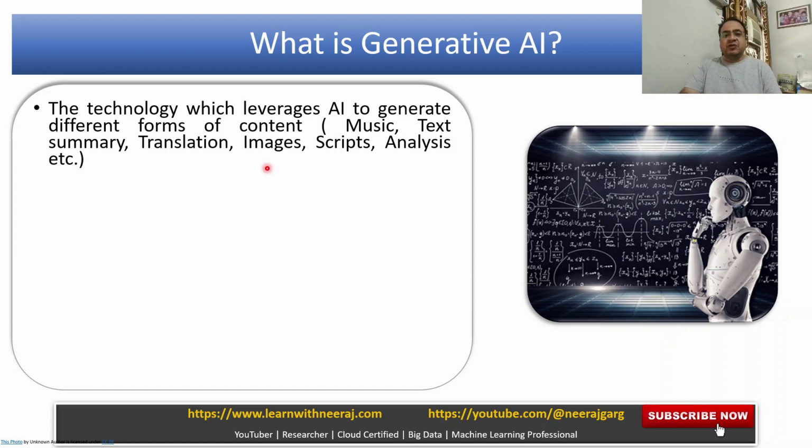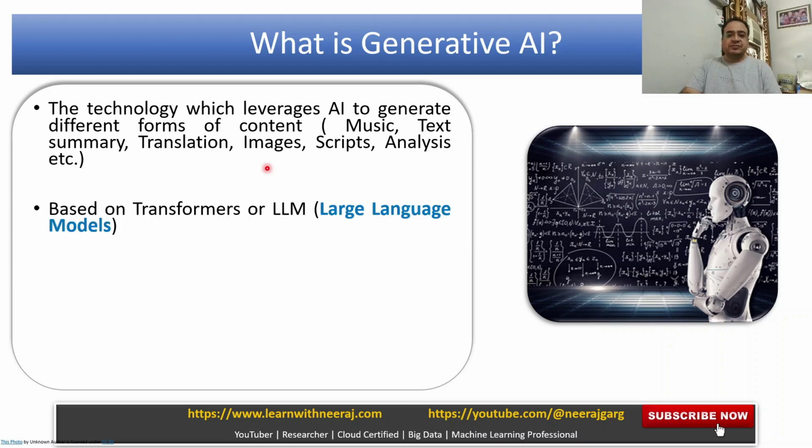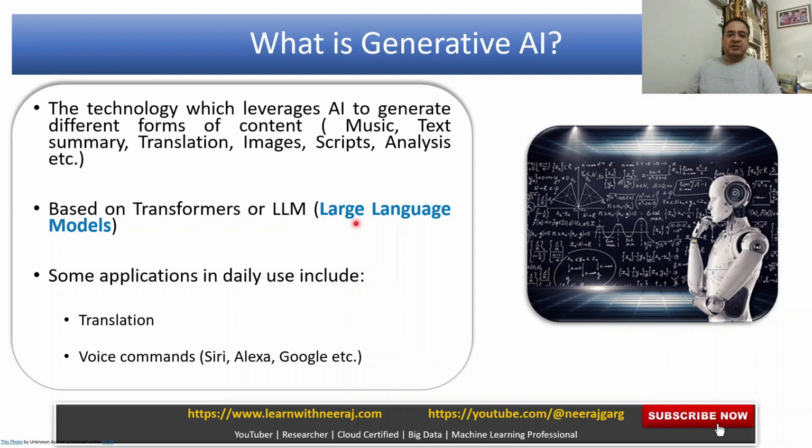But here we are talking about the generation of new content using AI. That is called generative AI. It is based on the transformers architecture or large language models. Some applications, as I mentioned, include translation and voice commands, right?